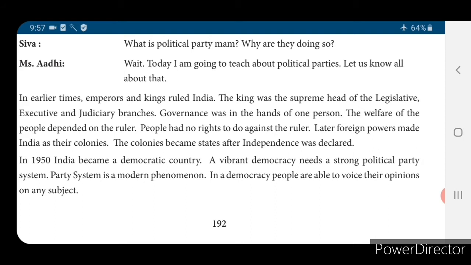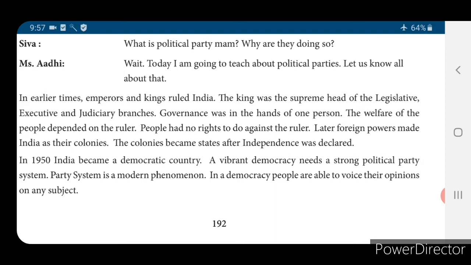Later, foreign powers made India their colonies. The colonies became states after independence was declared. That we know. In 1950, India became a democratic country. So what is meant by democracy? Democracy is nothing but government by the people, of the people and for the people.